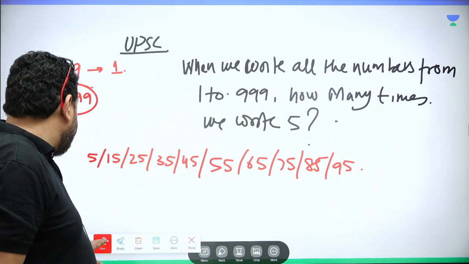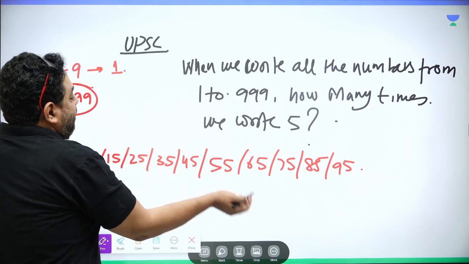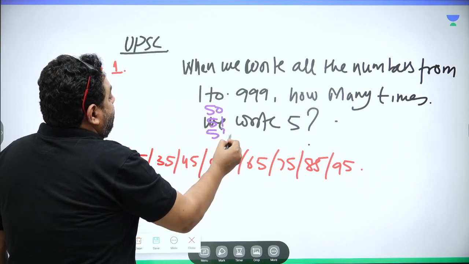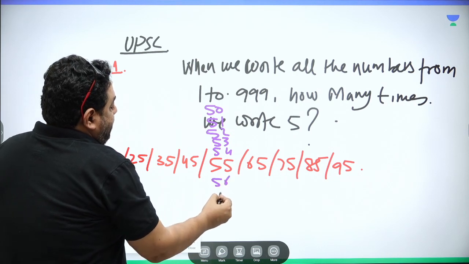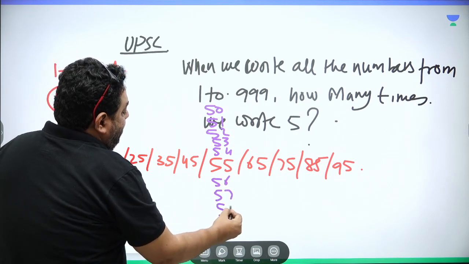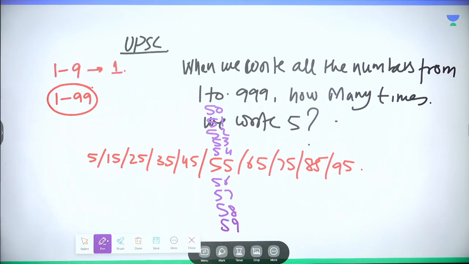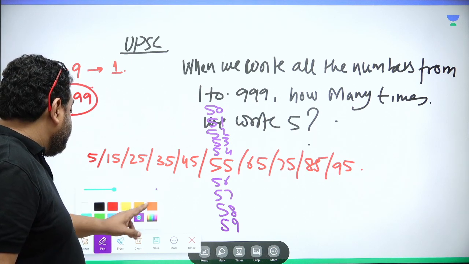Why? Because come on guys, this is basic logic, right? If you are saying 50, don't you think 50, 51, 52, 53, 54, 55, 56, 57, 58 and 59. Now I can see how many 5s are written. So this is where UPSC is amazing. So now you realize how many 5s are written. So how many 5s are written?